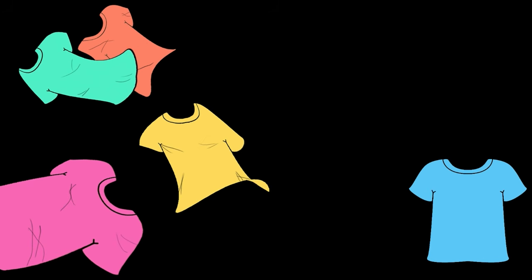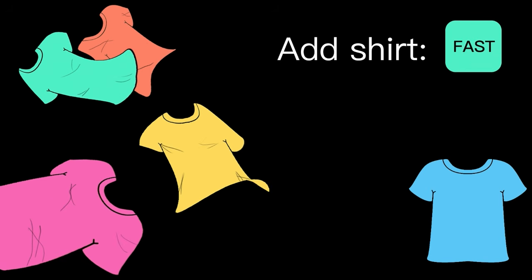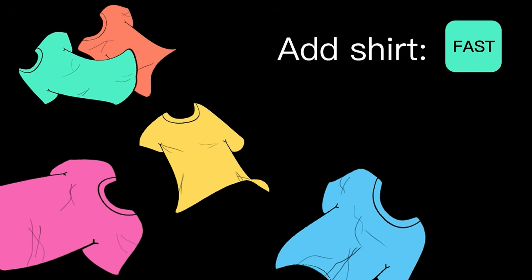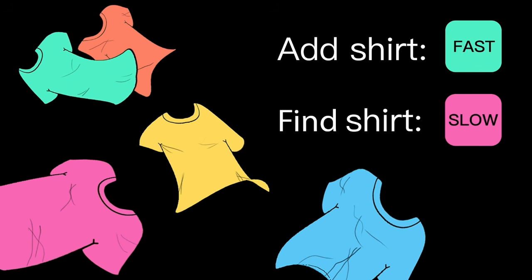Imagine you have a bunch of t-shirts that you need to store. One organizational strategy might be to throw them all on the ground in your room. Now, this is highly optimized for the add a new t-shirt operation. When I'm done using a shirt, I could just throw it on the ground. But if I need to find a specific shirt, that could take me a while. This t-shirt organization isn't optimized for the find operation.